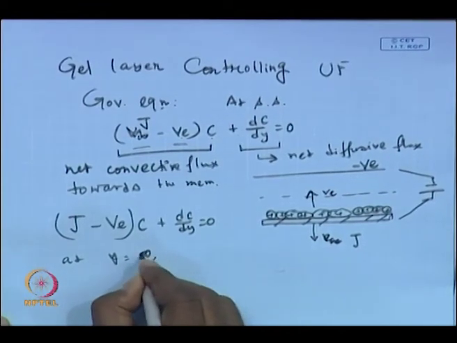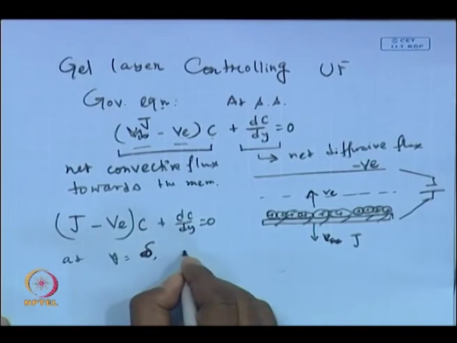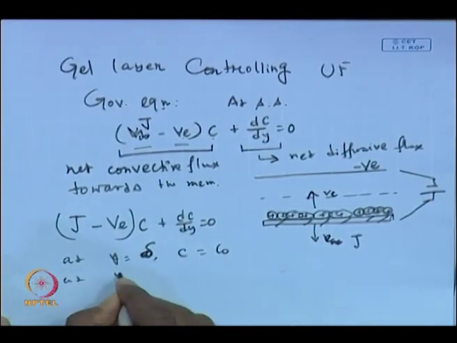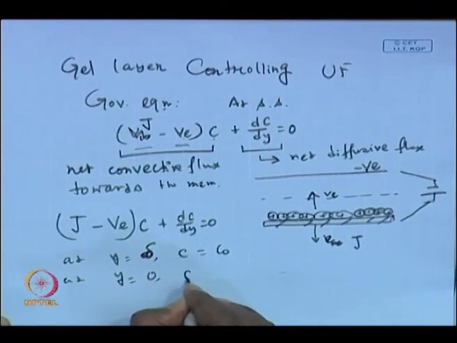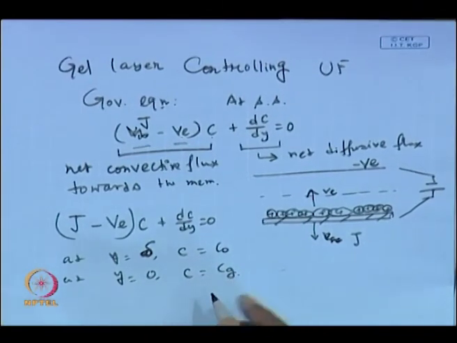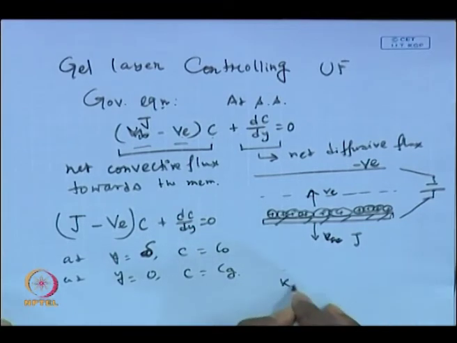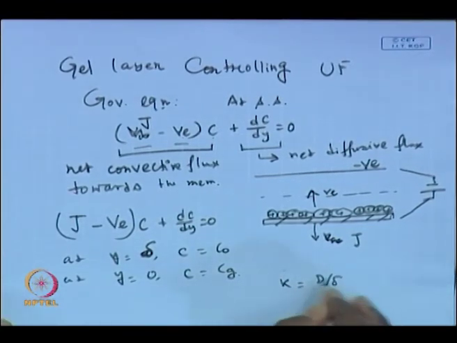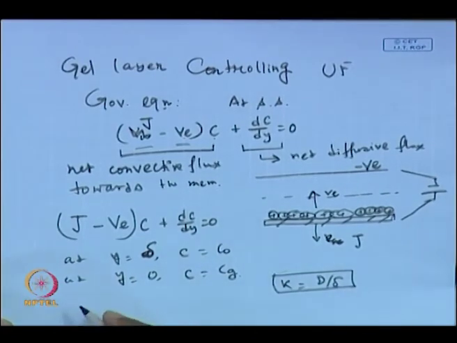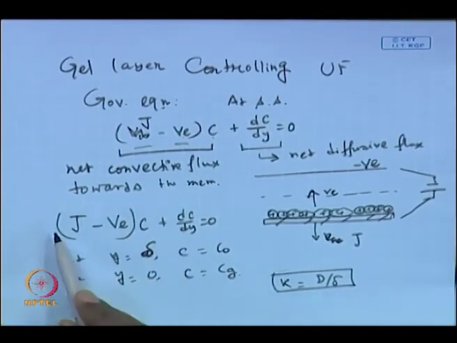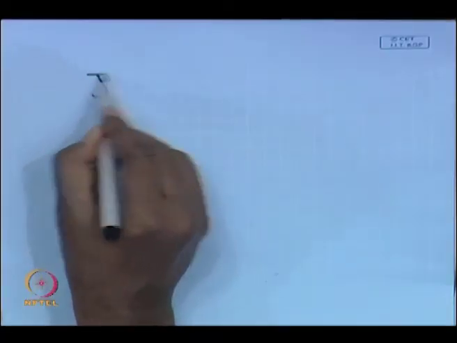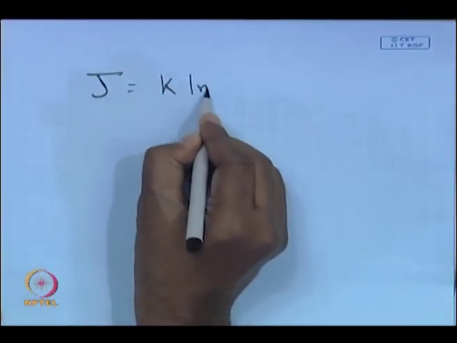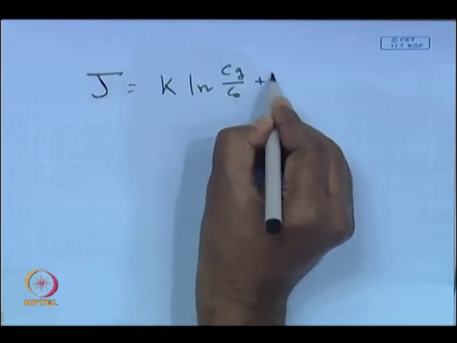Okay. And we can use the boundary condition at y is equal to delta, there is the thickness of the mass transfer boundary layer, C is equal to C_0, and at y is equal to 0, my C is equal to C_gel, that is the gel layer concentration, and we define the mass transfer coefficient as D by delta. The film mass transfer coefficient is D by delta, and you can integrate this differential equation across the mass transfer boundary layer thickness from 0 to delta. Okay. So, if you really do that, what you will be getting is J will be nothing but equal to K ln(C_g/C_0) plus V_e.